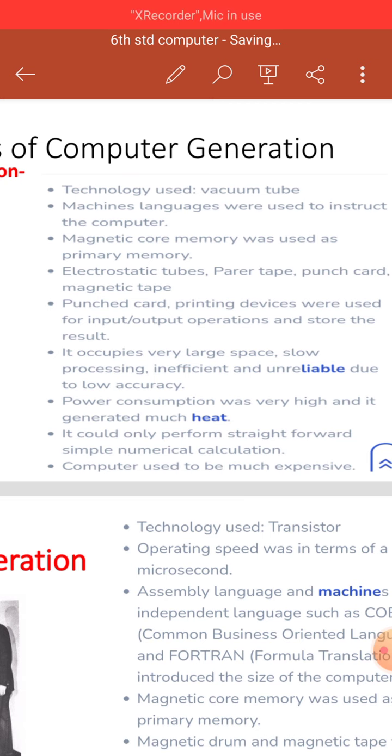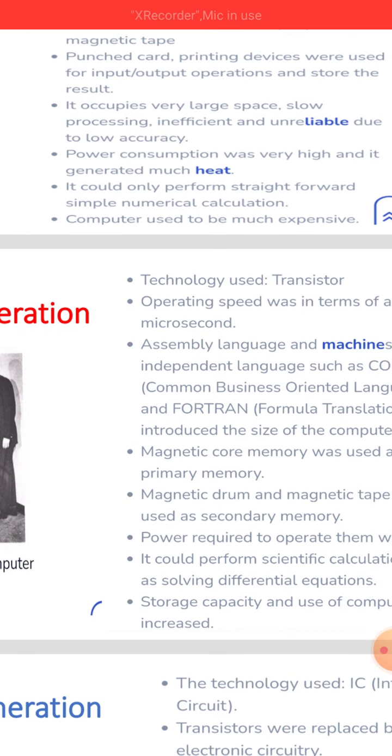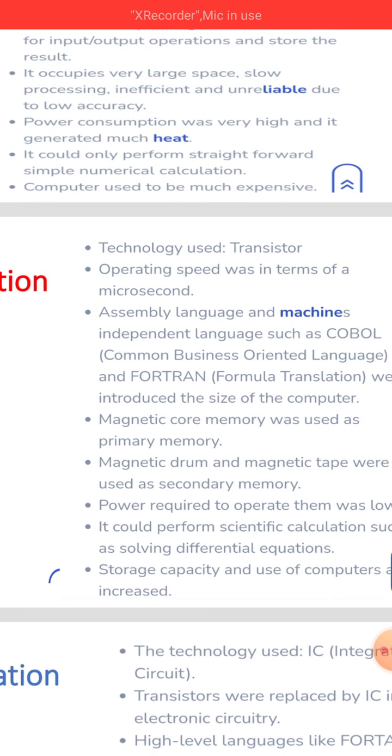Power consumption was very high. In the first generation of computers, vacuum tubes were used, power consumption was very high and they generated much heat. The technology used the vacuum tube. In the second generation, transistors were there. Okay, transistors.